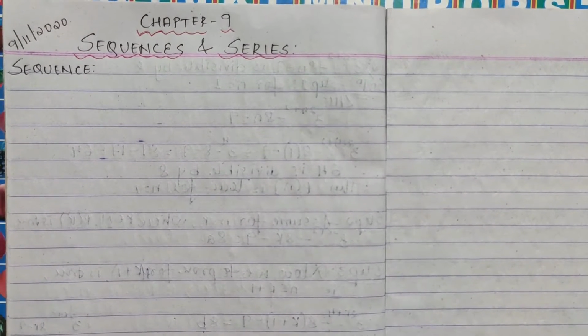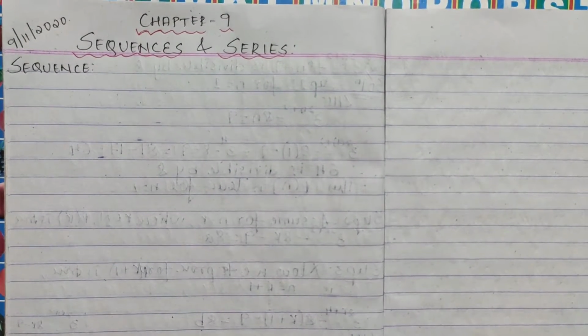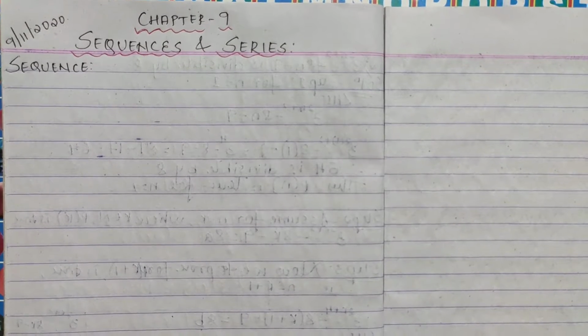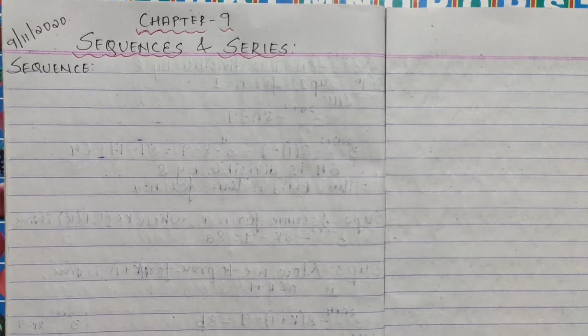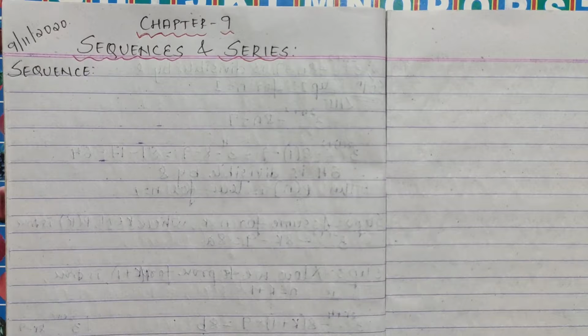So today we will proceed with our next chapter, that is chapter 9, sequence and series. Your chapter 8, that is binomial theorem, for the time being it's not there, as we have already given you the reduced syllabus part. So we'll head up to sequence and series.